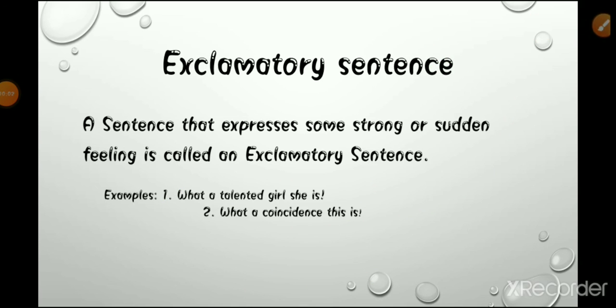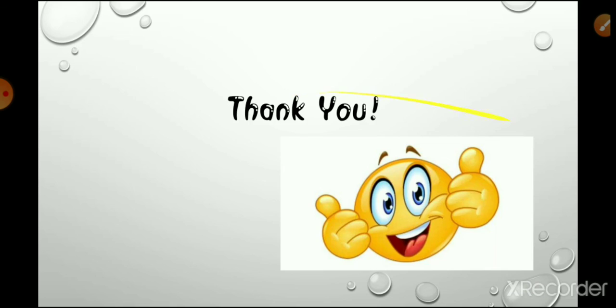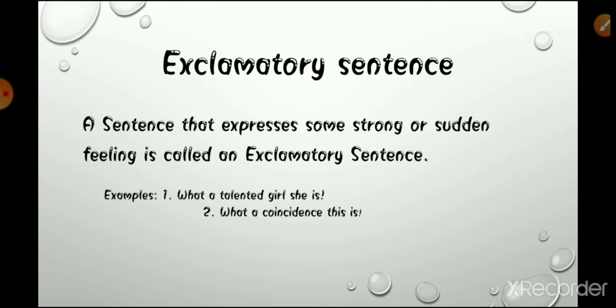What are the four types of sentences? First one is assertive, or we can also call it declarative sentences. In that type of sentences, we basically provide information with our statement. The second type is interrogative sentences. In that, we basically ask questions. Third type is imperative sentences.